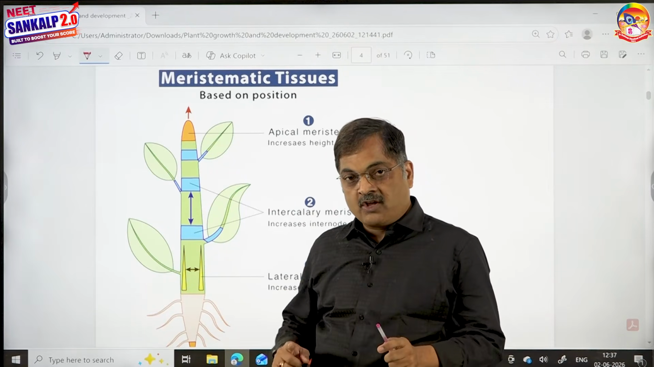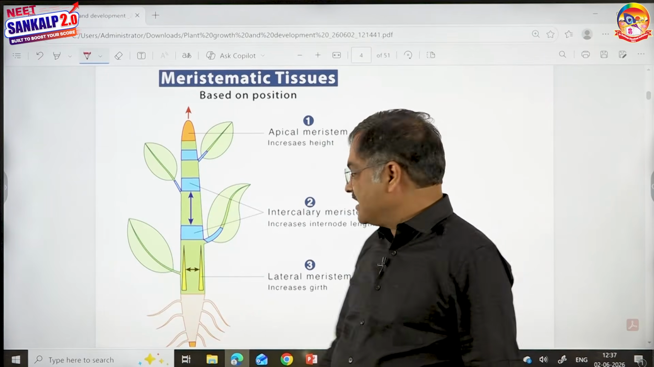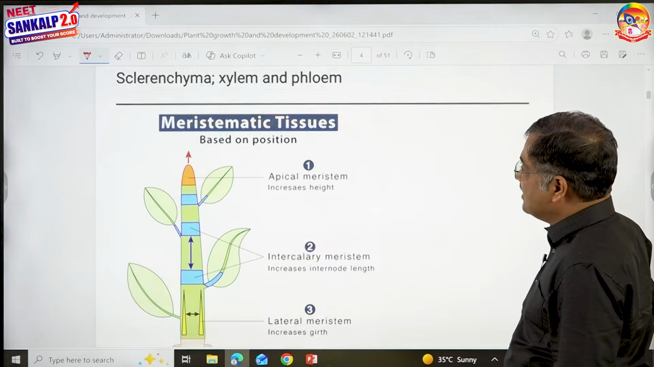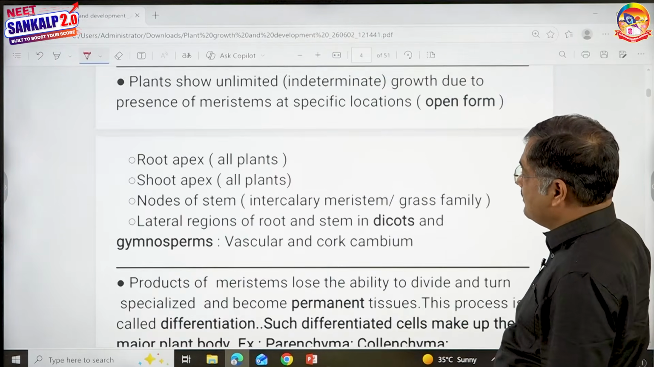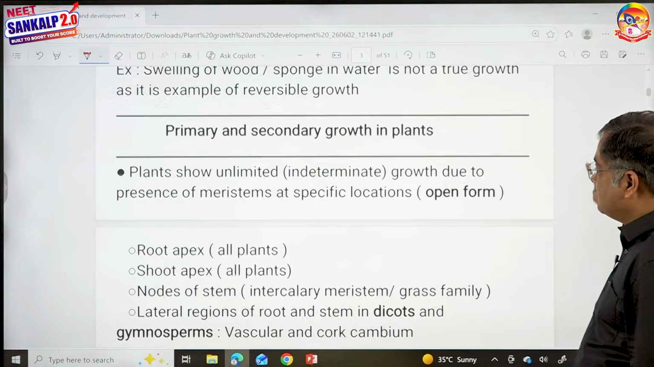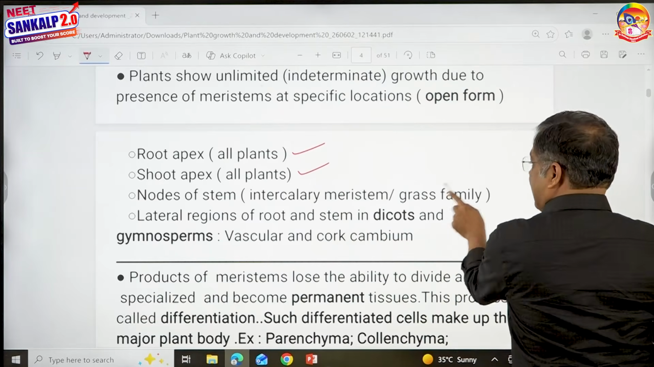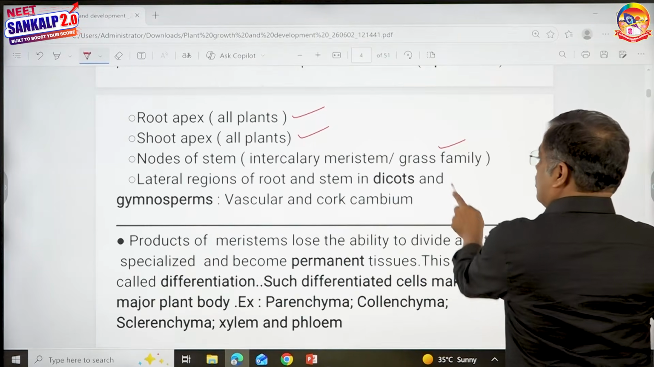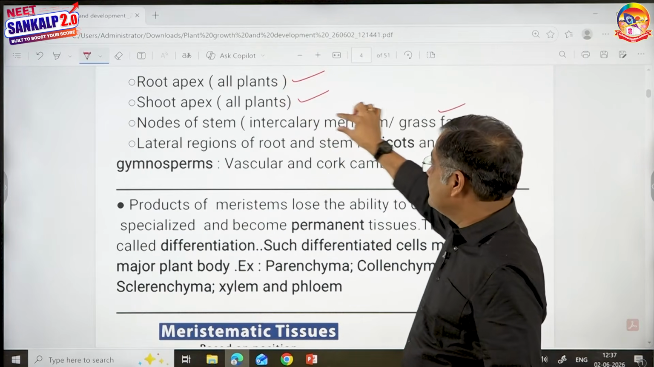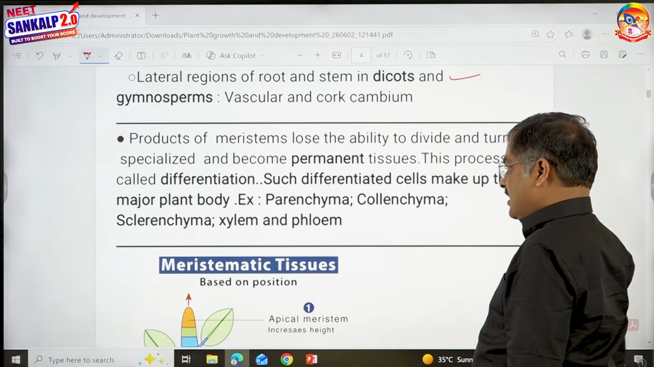So initial growth is primary. By the activity of cambium, increasing in circumference is said to be secondary. Well, you know that, increasing girth. So what are the points I have written here? Here I have written some important points, children. Plants show unlimited growth due to the presence of meristems. Where are they present? They are present at root apex, shoot apex, at the nodal regions of grasses, and also in the lateral regions. These are called lateral meristems. These are called apical meristems. This is intercalary meristem.